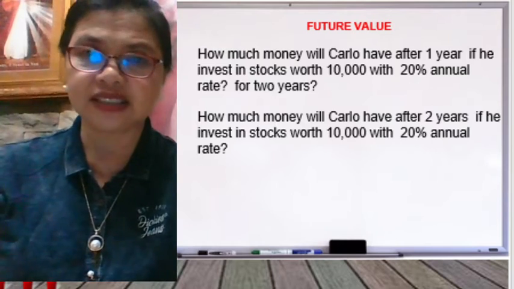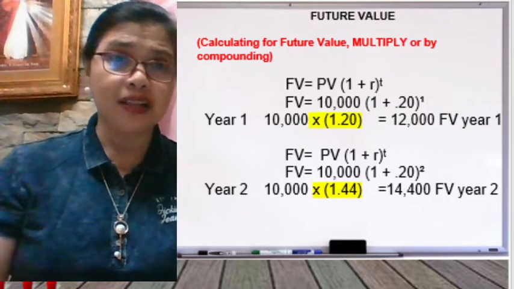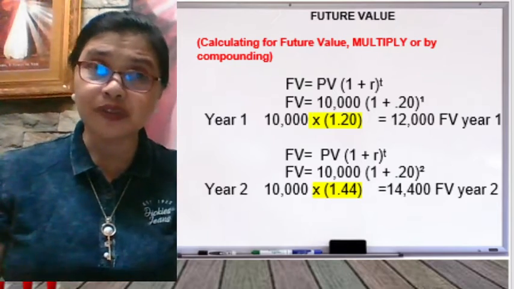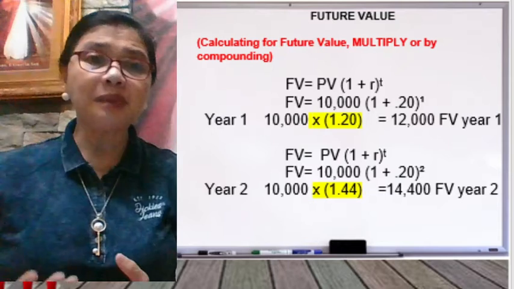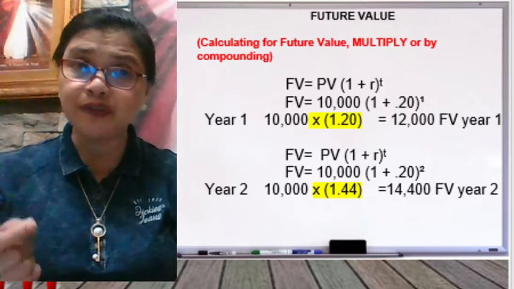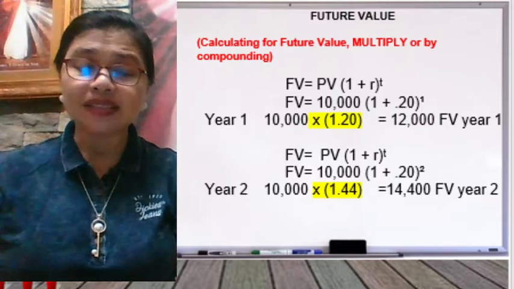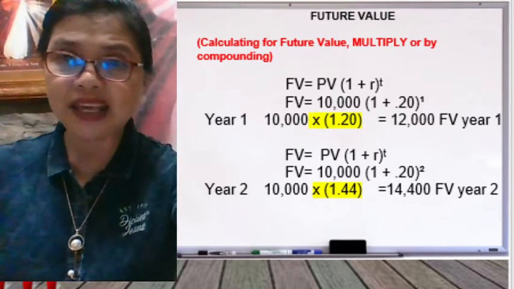Let's try solving this. Now we are looking for the future value. To calculate the future value, what do we do? We multiply, or the compounding method. So future value is equal to your present value of 10,000.